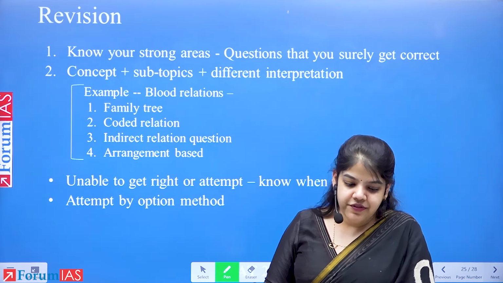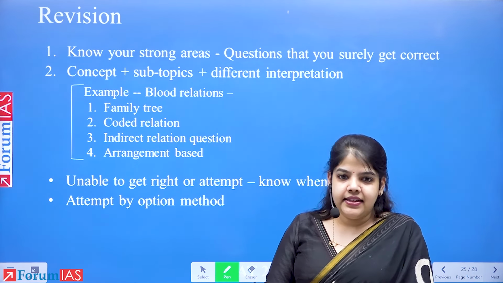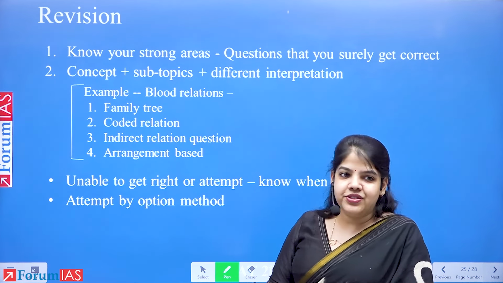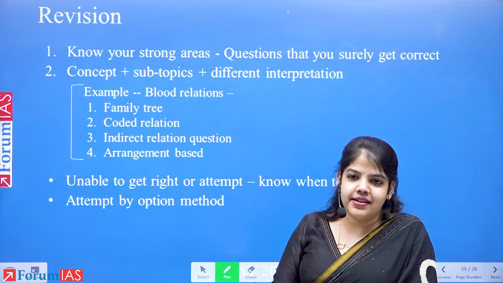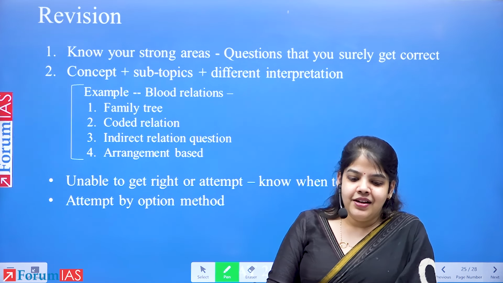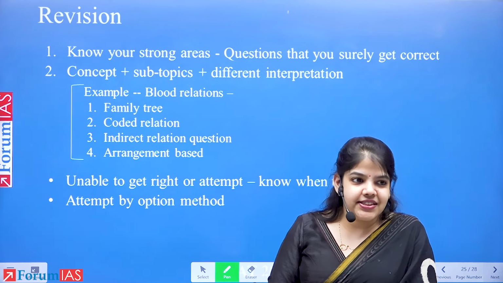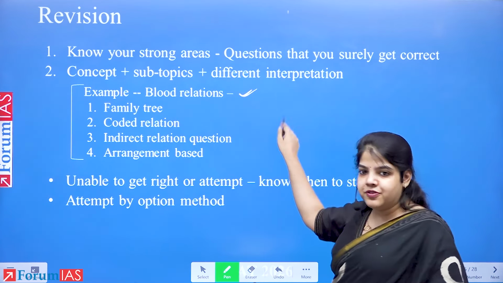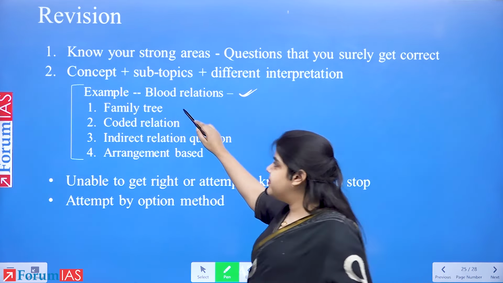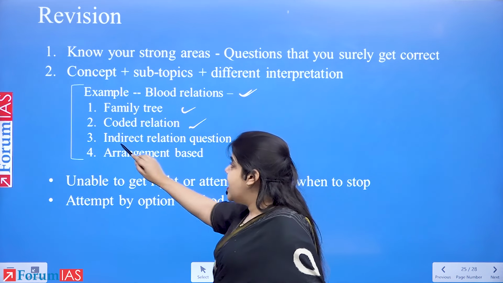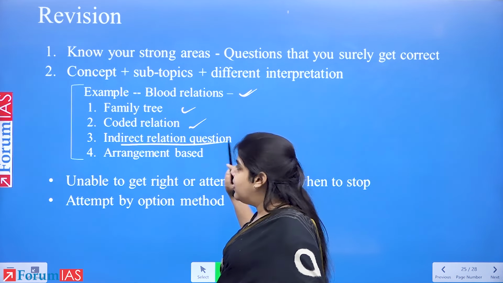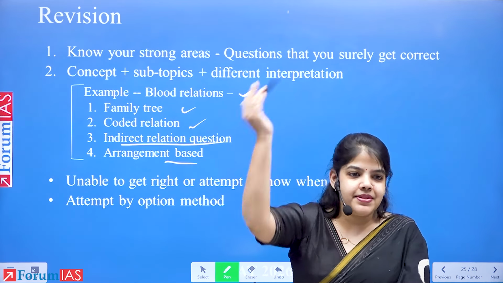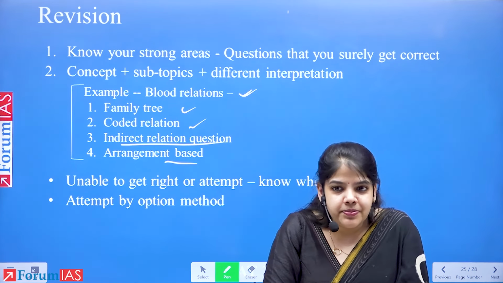So we're just discussing strategy. The next thing that we should do, when we revise, is recognize what our strong areas are. For example, a lot of us could get our blood relations correct. But within blood relations, there will be many types of questions. It could be a family tree, coded relation, indirect question, or arrangement based. The brother is sitting next to the sister, this happens, that happens. It could be arrangement based.